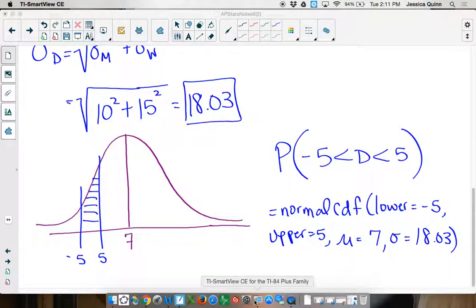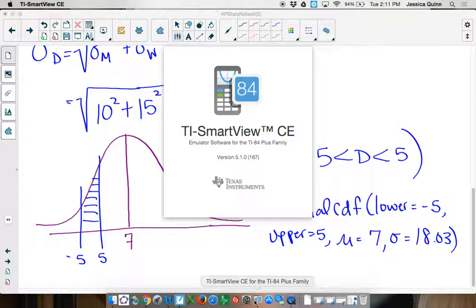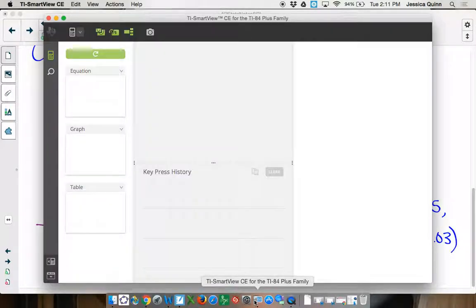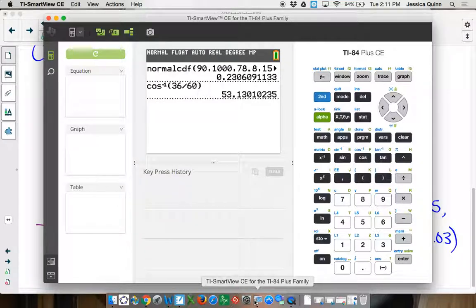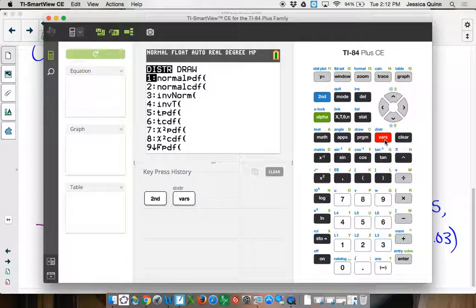Yeah, I just need to write down 18.0. Do you have to have the calculator to have that app? You have to purchase this, and this is expensive. Does it come with the calculator? No, it's a separate thing. I tried doing it once and it didn't work. You have to buy the whole thing.